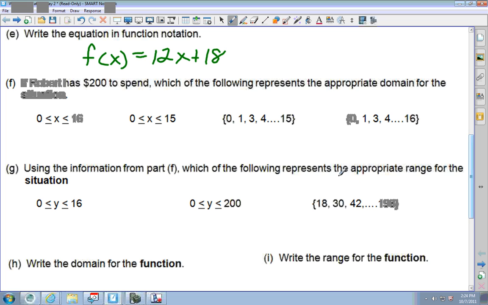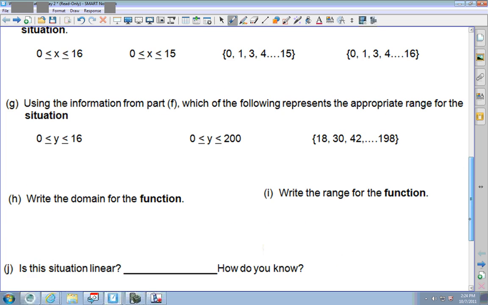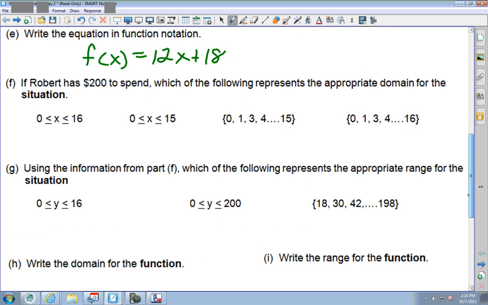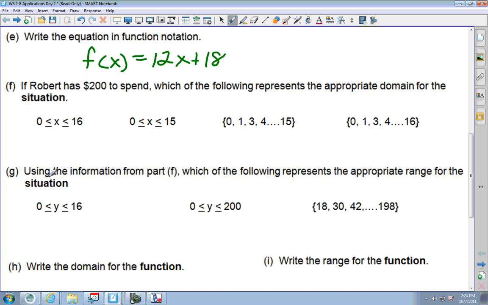Here are the next ones. Let's see if that's all those answers, so I don't have to move. Oh no, we do. All right. If you haven't answered these, pause the video and come back and see how you do. Right here it said, if Robert has $200 to spend, which of the following is the appropriate domain? So basically, if I do this by hand, I have 12x plus 18, and I set it equal to 200 and solve for x.